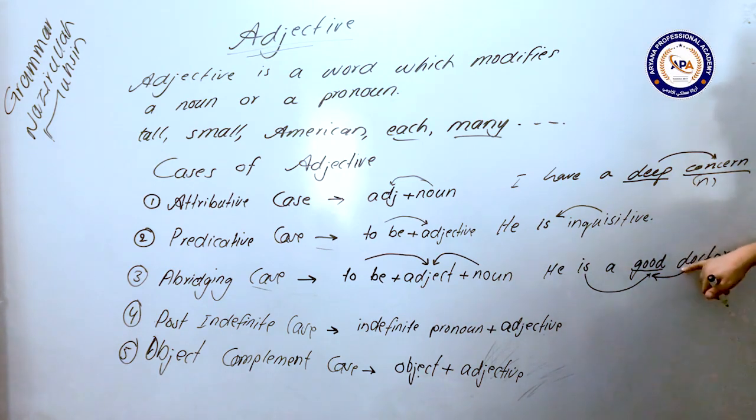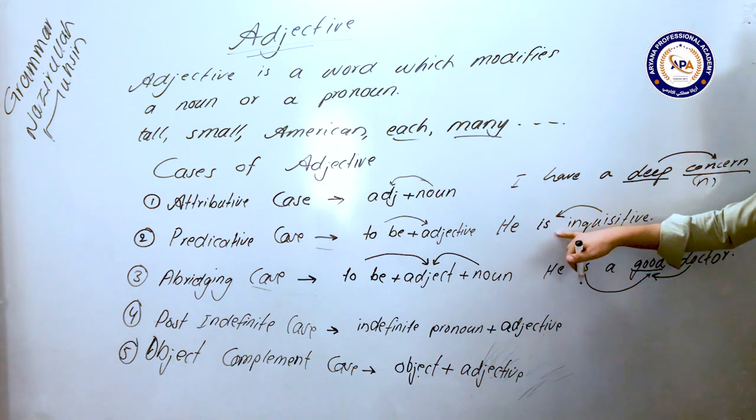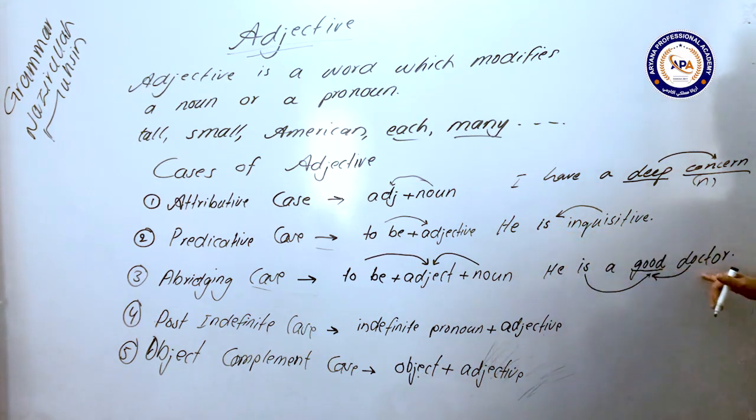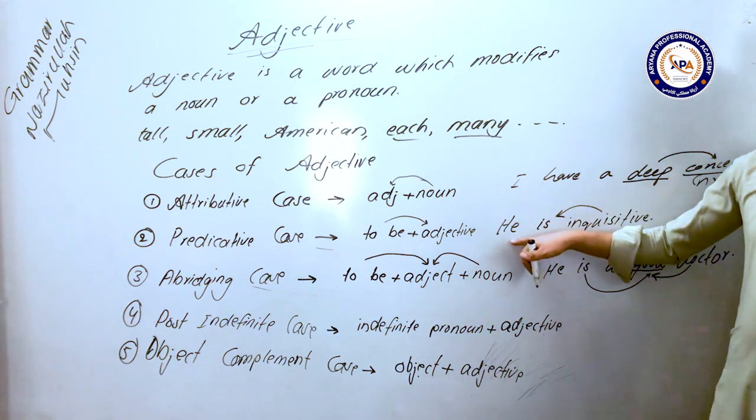If there is no noun, for example, if I say he is good, this is called the predicative case, because it is used only after the to be verb and there is no noun after it.